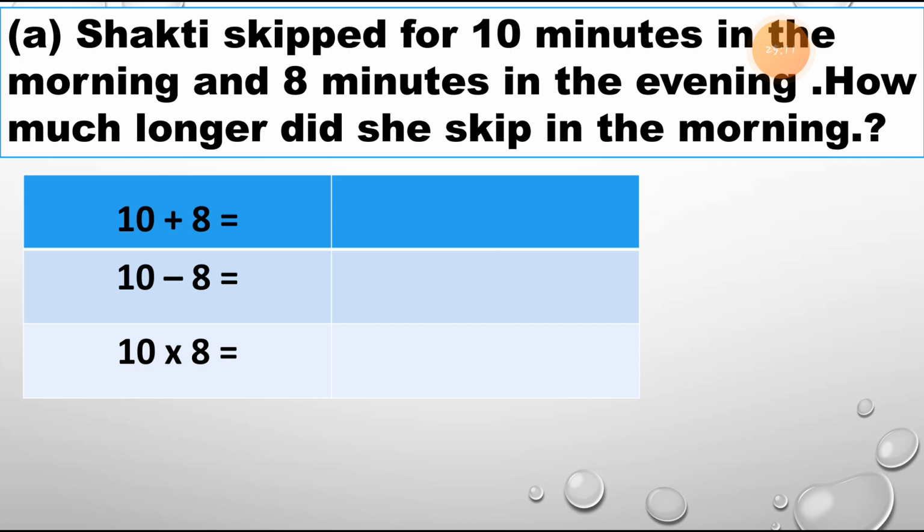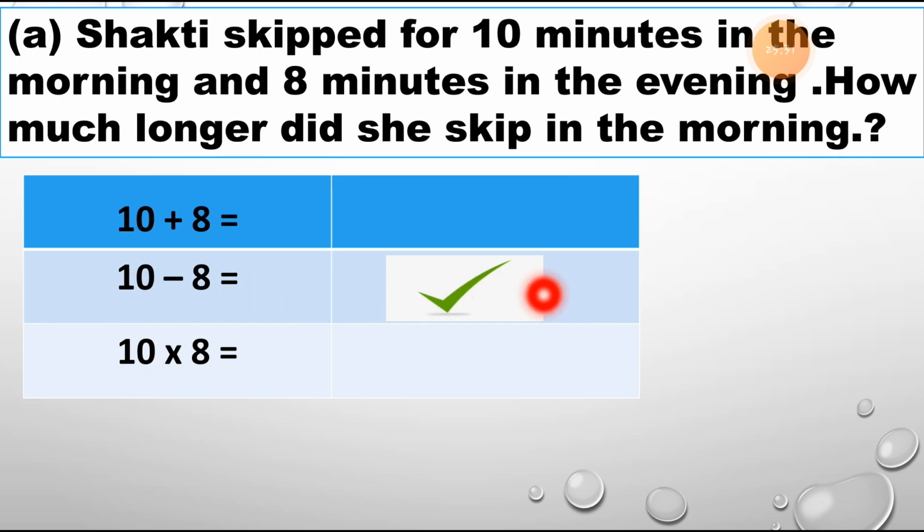So to find this, what can we do? 10 plus 8, 10 minus 8, or 10 multiply? Add, subtract or multiply? We have to tick the right sign.